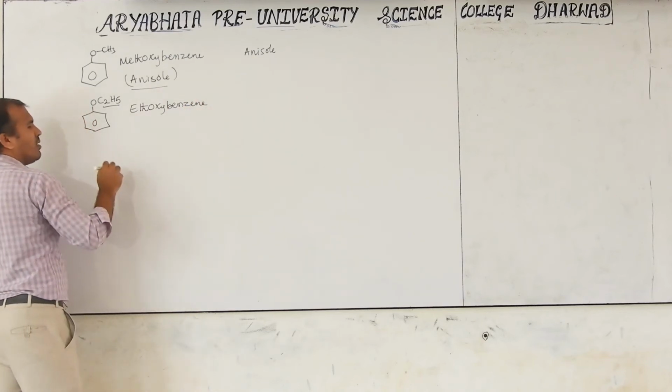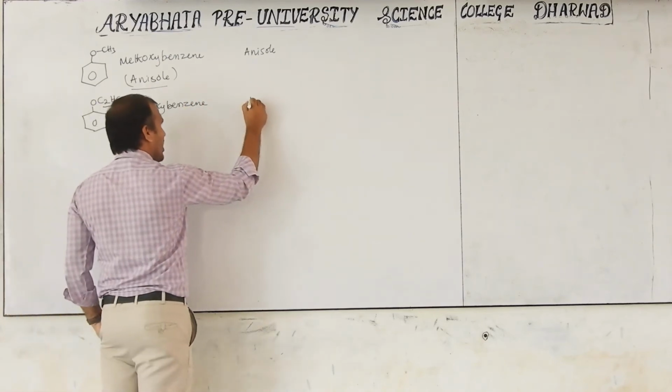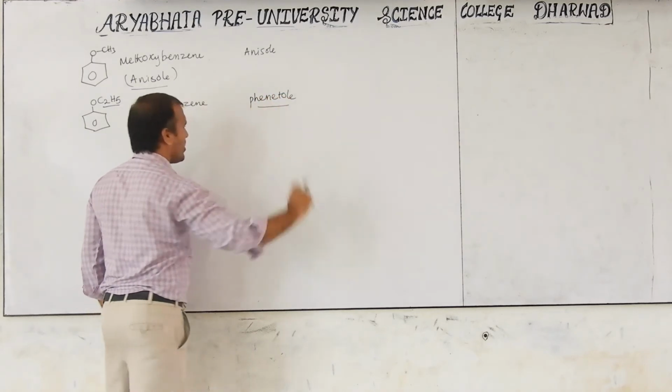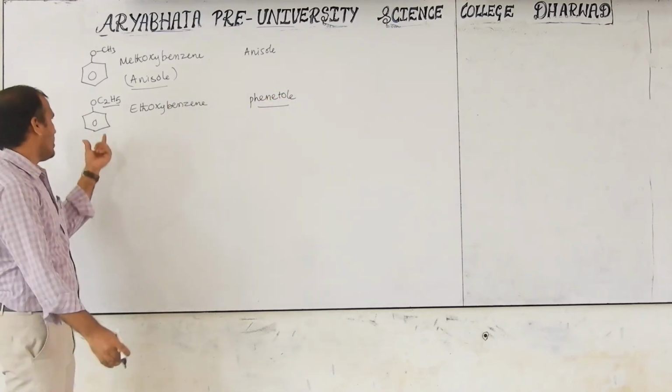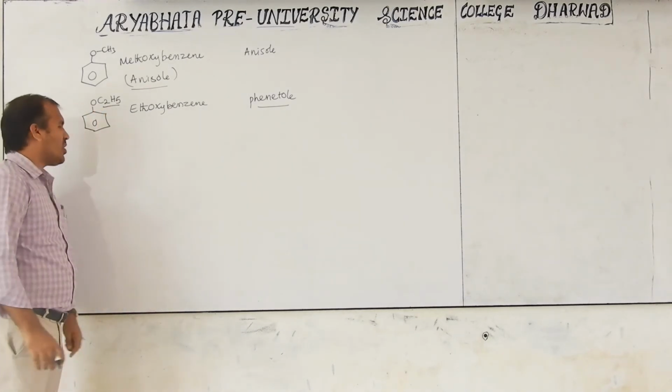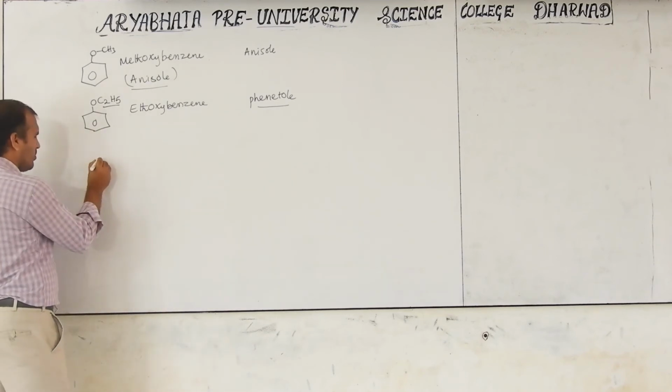But the common name is phenetole. You have to remember this, since this question is asked one time: what is the common name of this ethoxybenzene? So this common name is phenetole. Next,